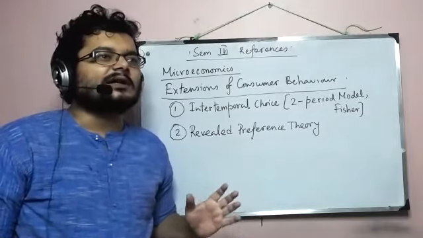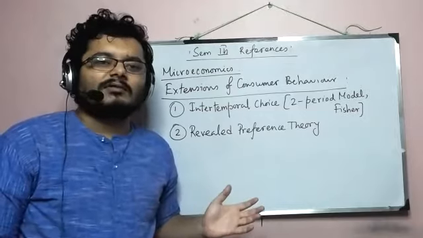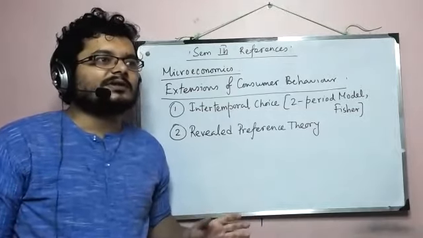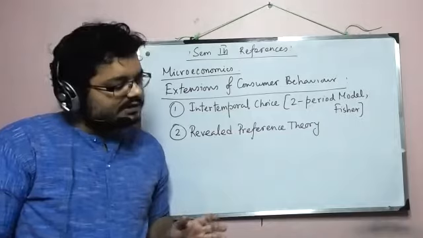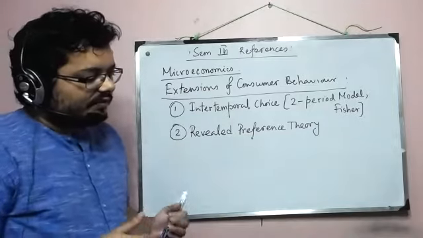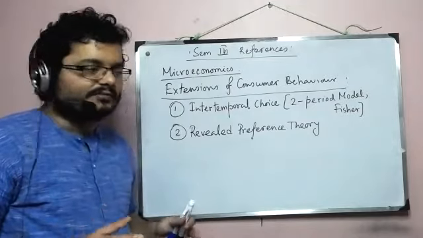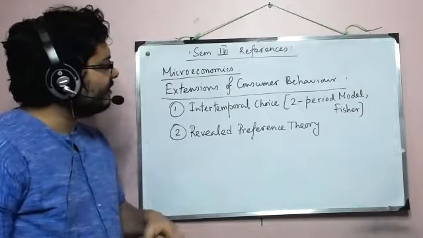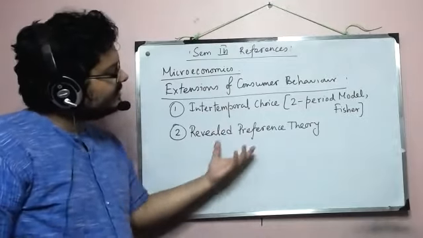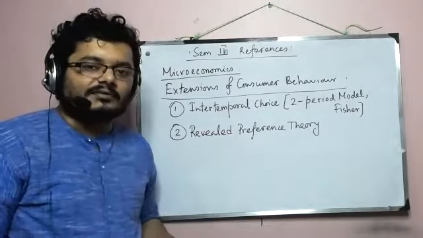Generally, we have this idea that whenever we are talking about a new theory, it refutes the old one. It's not really the case, and in most cases the opposite happens, that the new theory shows that it works in a far more generalized setup than the older one. So the advantage with revealed preference theory is that we do not need indifference curves.